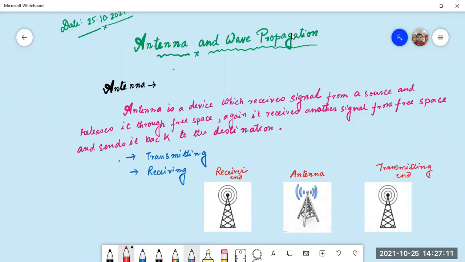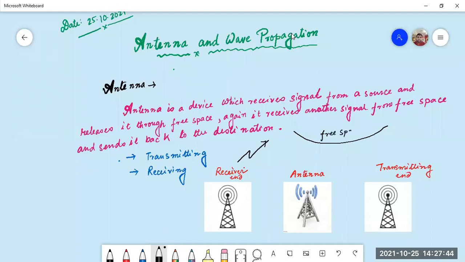So what happens whenever a signal is sent: the antenna catches the signal. This is the space, all of this is space, free space actually.